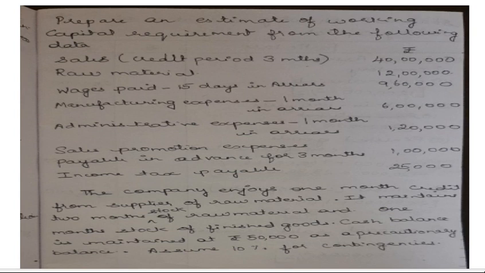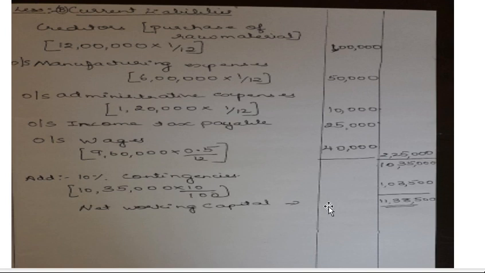Contingencies refers to unexpected things that we have to add at the end. Now it is 10%. On the net working capital of 10,35,000 you have to calculate 10%. You will get 1,03,500.